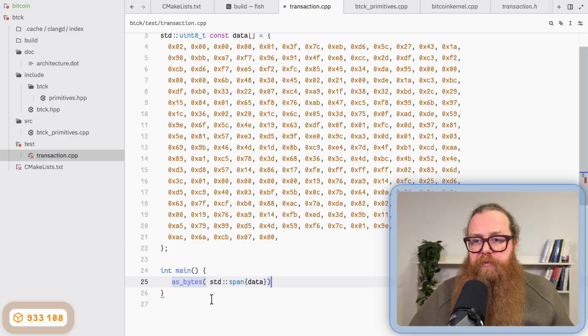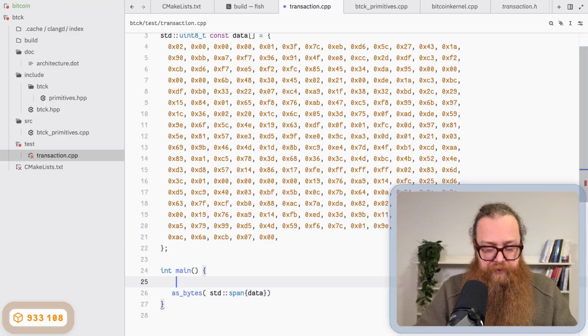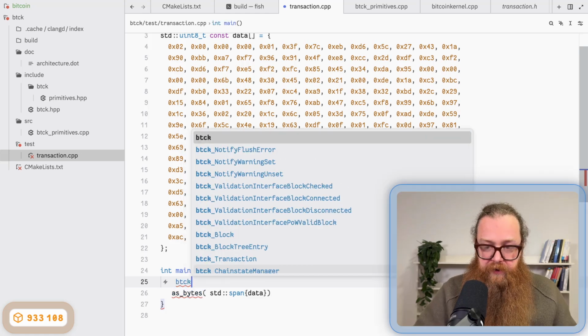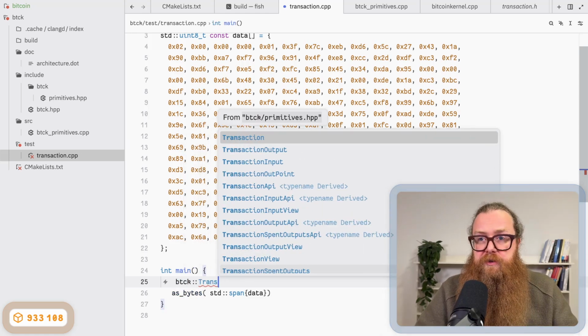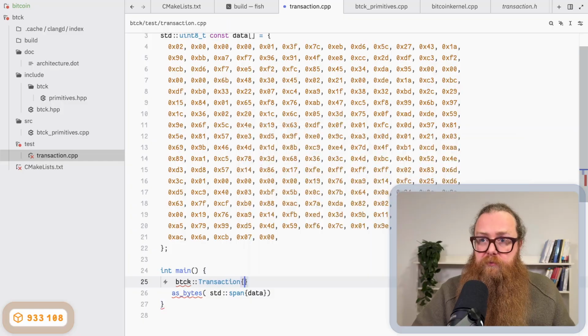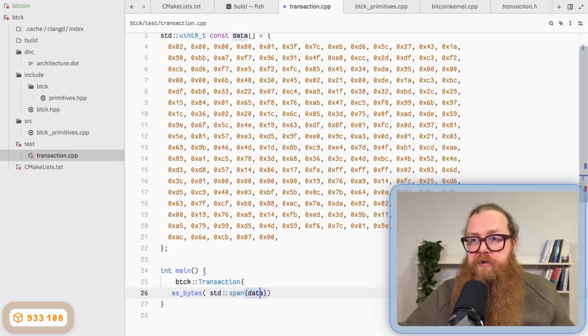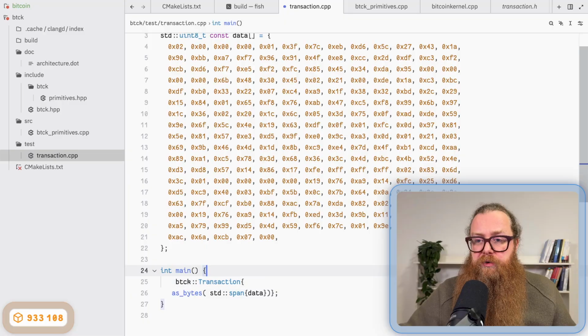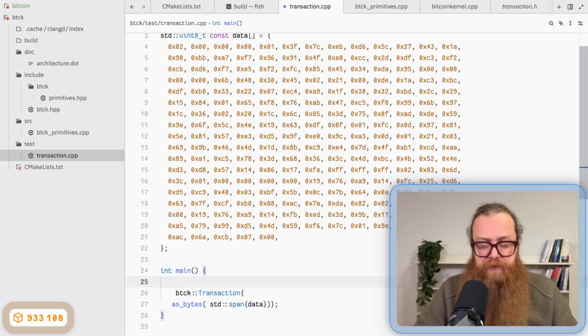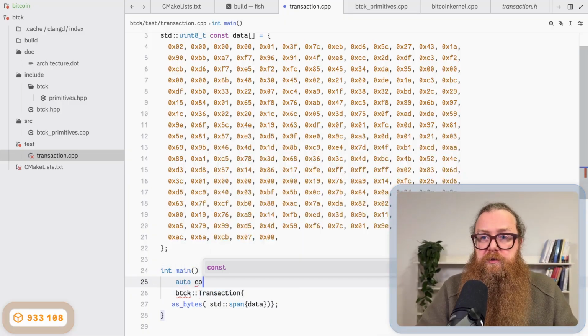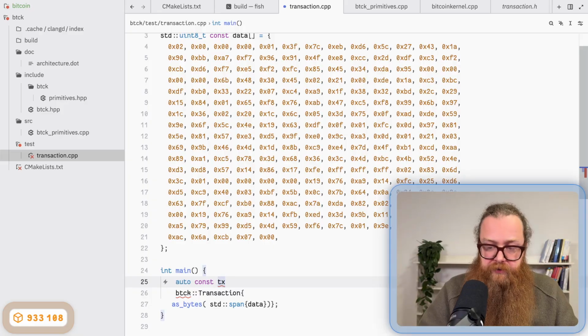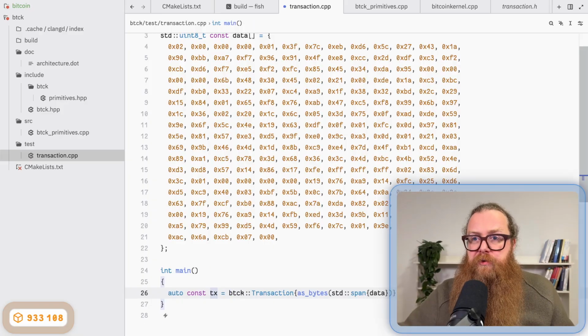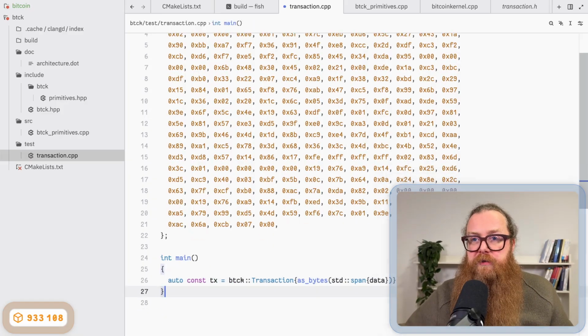And that span of bytes can now be passed to the constructor of my transaction, btck::Transaction. And I pass that like this, and I store that into a variable called tx, and I format it, and now it looks like this.